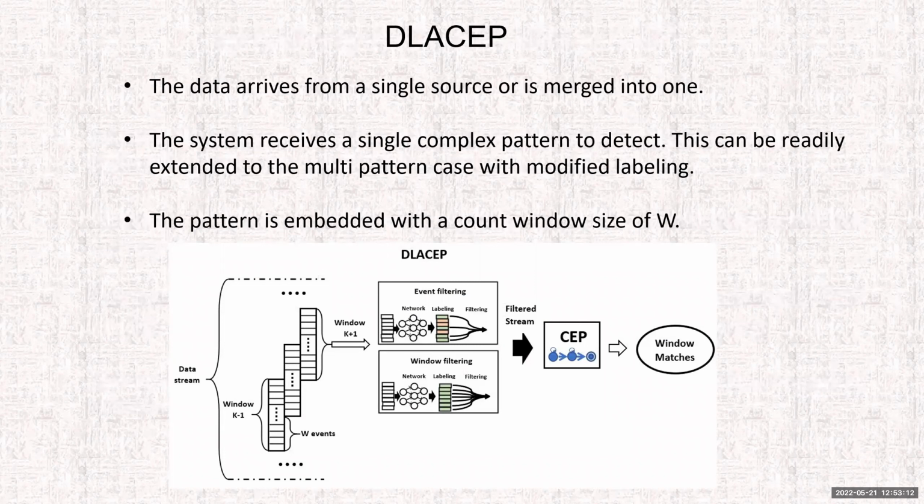So let's start talking about our system in general. Our system is titled DLACP. We assume that data arrives to the system from a single source or is merged into one. The system receives a single complex pattern which we need to detect and extract full matches for, but this can also be readily extended to the multi-pattern case with modified labeling. And we also assume that the pattern is embedded with a count window size of W. We've also shown in later experiments how the system can handle time-based evaluation of windows, but the main evaluation method we use here is count-based evaluation.